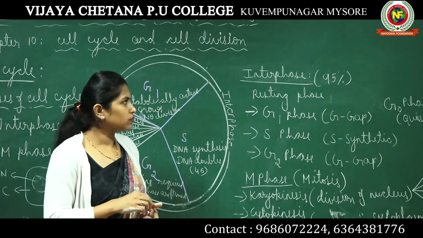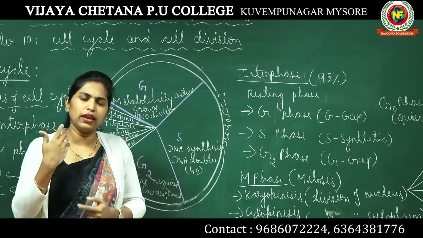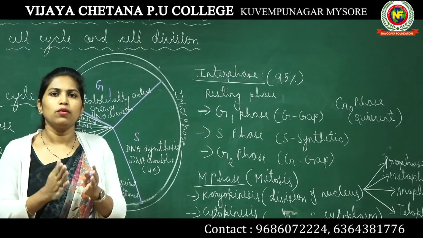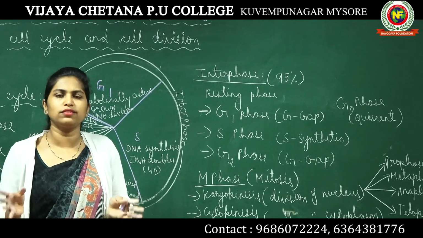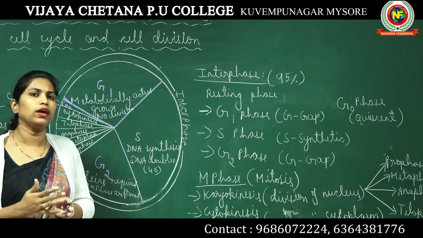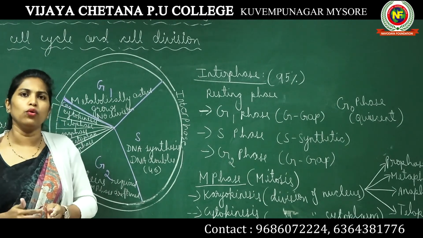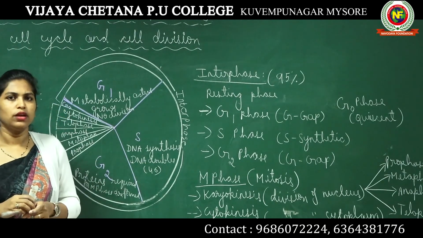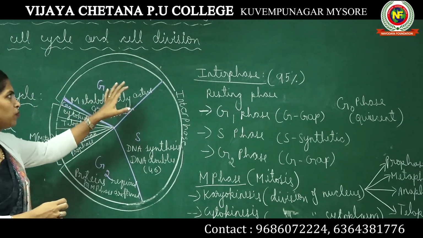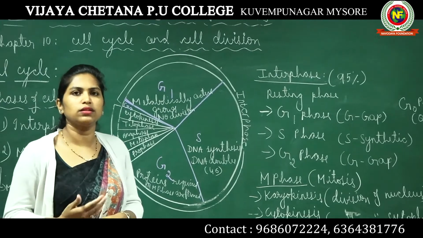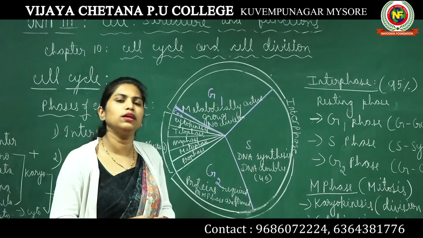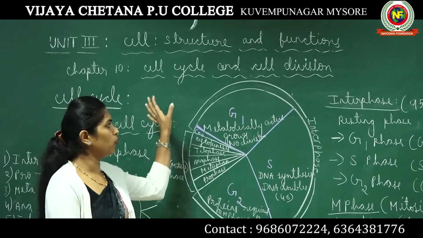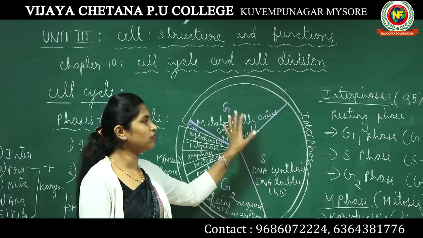Now, when we talk about the growth of a eukaryotic cell, that means any multicellular organism, it is in terms of cell division. One cell divides into 2, 2 into 4, 4 into 8. This is how a eukaryotic multicellular organism grows in terms of size, whether in length or width. So cell cycle and cell division are very important processes because they happen in cells. Cells are the structural and functional unit of all living organisms. Hope this class is clear to you. I want all of you to revise the cell cycle again, and in our next class we will talk about cell division.